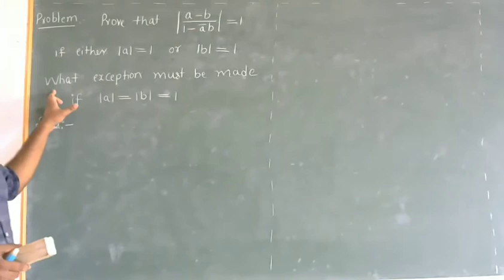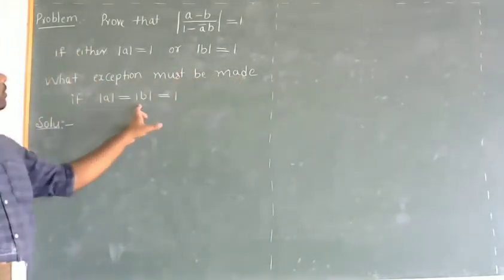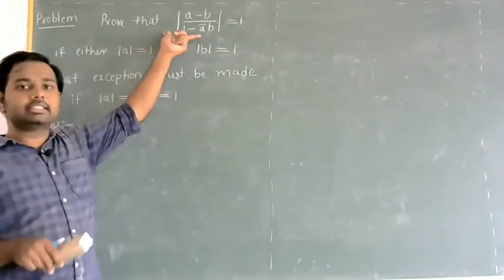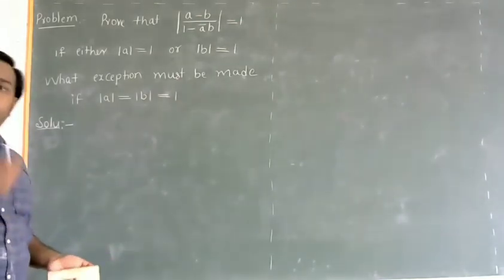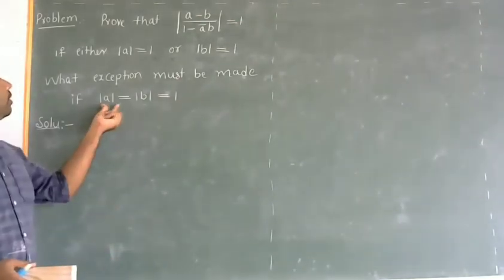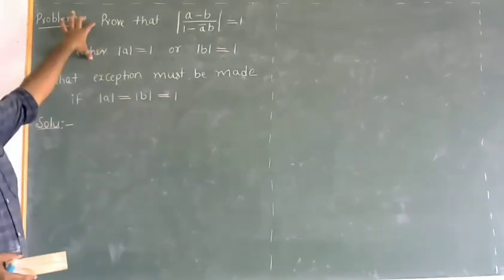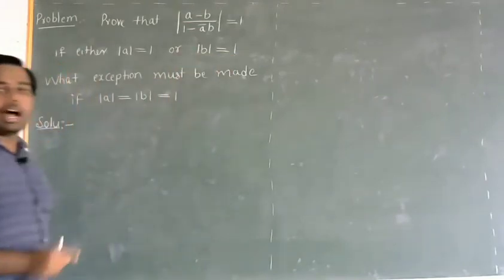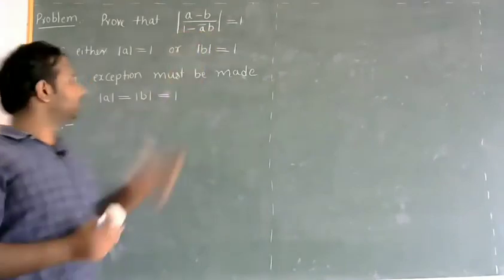Later we have to prove what exception must be made if both are equal to 1. That means what assumption we have to make if both are equal to 1. First we shall prove this part: if any one of these two is equal to 1, then we shall prove this result.